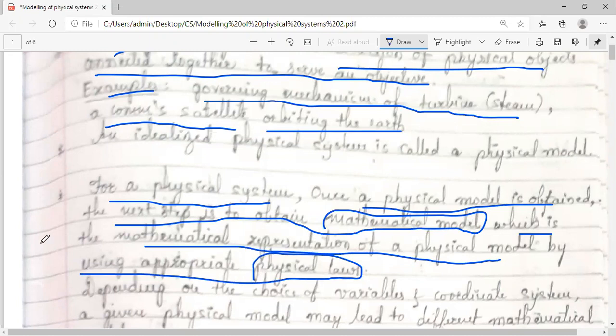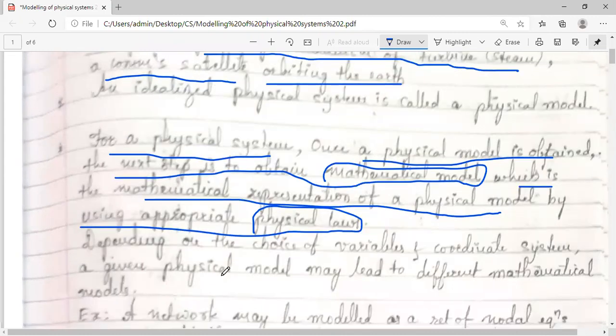Remember here, when it comes to some of the systems which you will be studying in the next concepts, mostly you will be using for electrical systems Kirchhoff's laws, and for mechanical systems you will be using Newton's second law. So hope you know what is Newton's second law. F is equal to ma, mass into acceleration. So please go through it. What is Newton's second law?